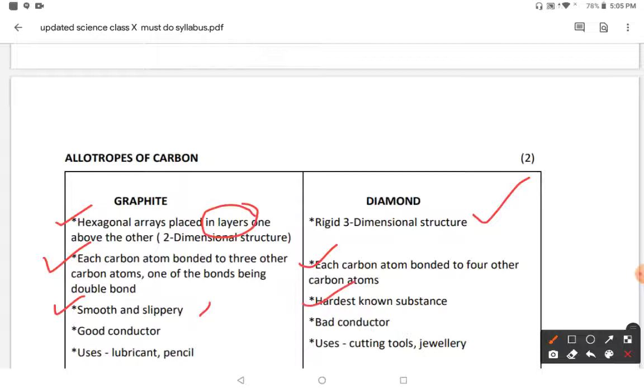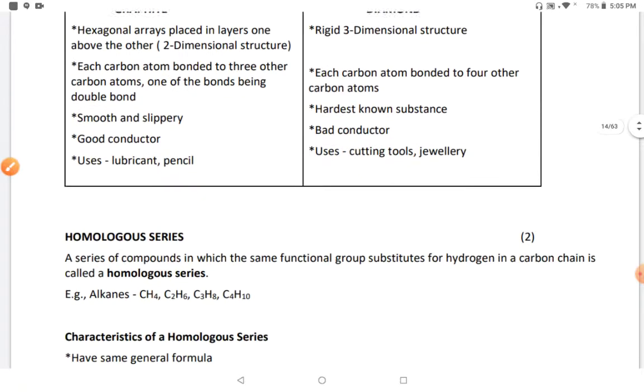substance, and graphite is a good conductor of electricity because of its two-dimensional structure, and one of the bonds is a carbon-carbon double bond, due to which weak molecular forces are there, so it is a good conductor of electricity. But diamond is a bad conductor of electricity. Graphite is used in lubricants as well as in pencils that you use for doing homework, and diamond is used for cutting tools as well as for making jewelry. So these are the two allotropes.